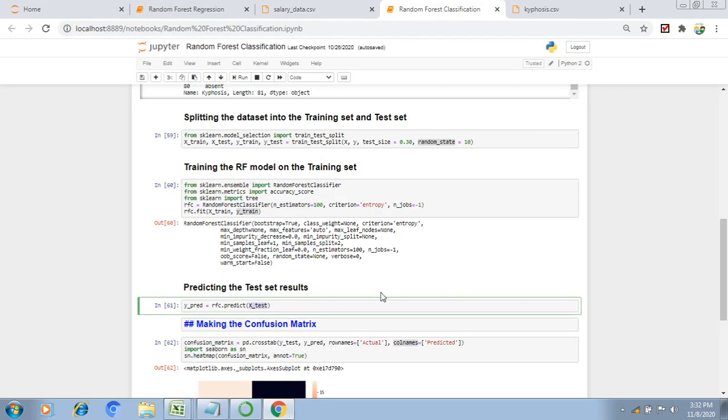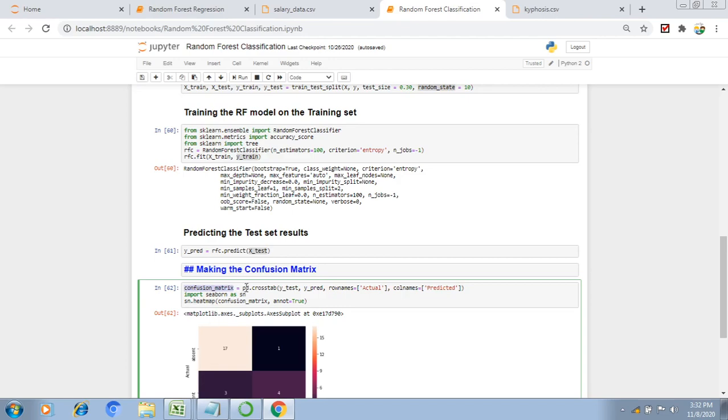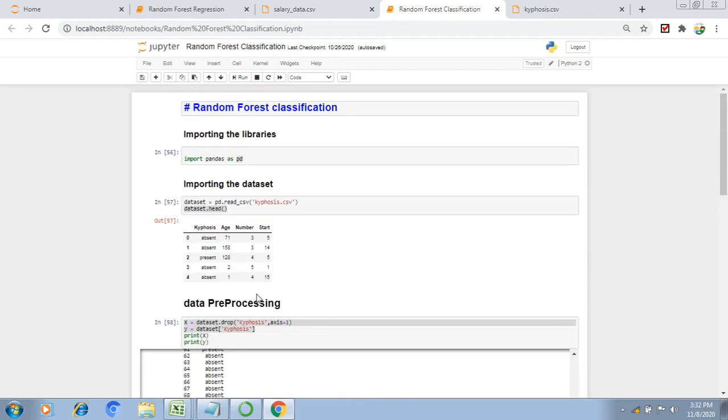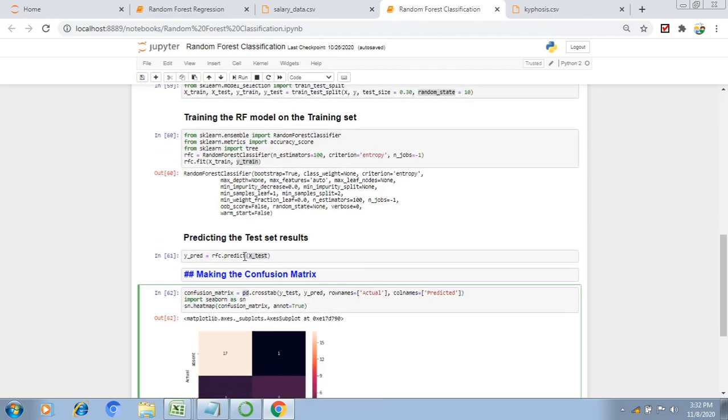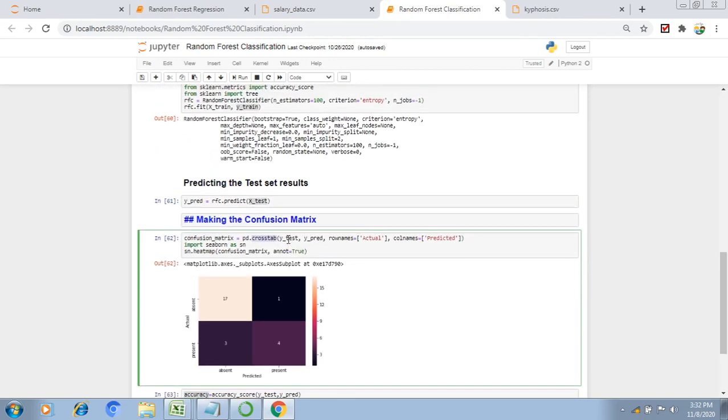Now we'll see how we can calculate the accuracy. First we need to calculate the confusion matrix. By the confusion matrix we will identify which are the correct predictions and which are the wrong predictions. This is pandas, where pd is my alias name. Similarly, I'm using pandas to calculate the confusion matrix. Here crosstab is a method within pandas. I'm passing y test and y prediction: what is the actual data and what is my prediction data. Rows represent the actual data, and column names represent the prediction data.